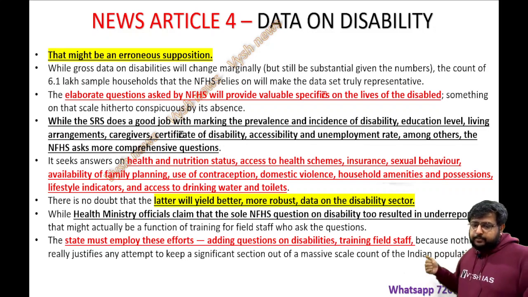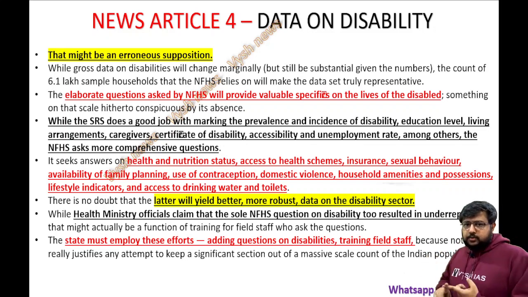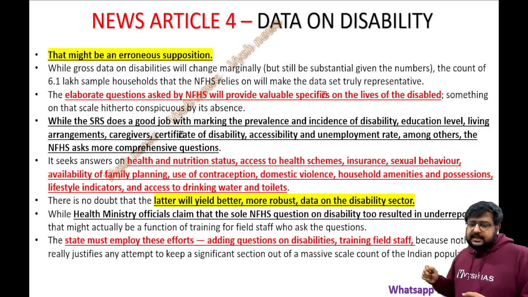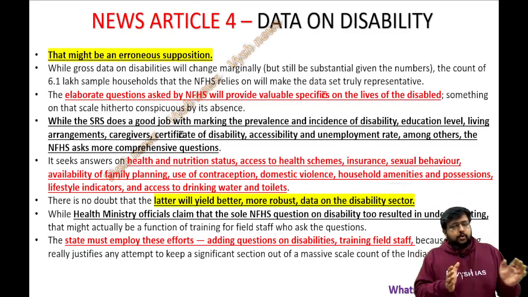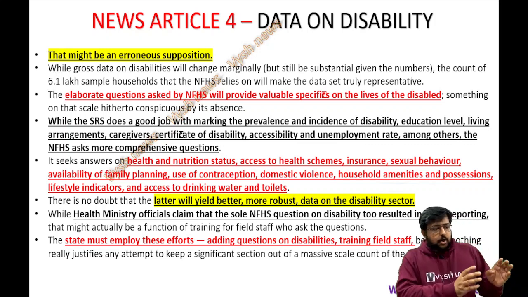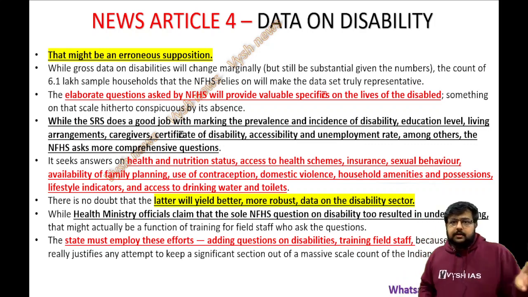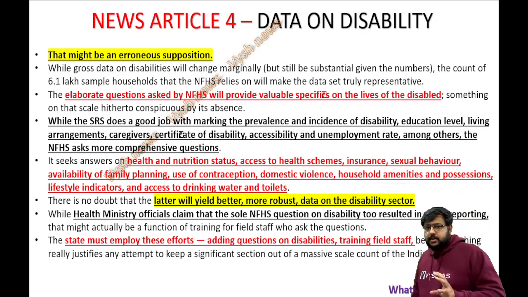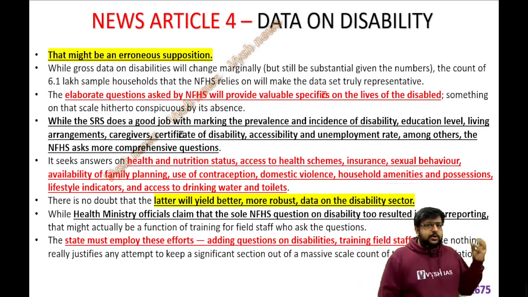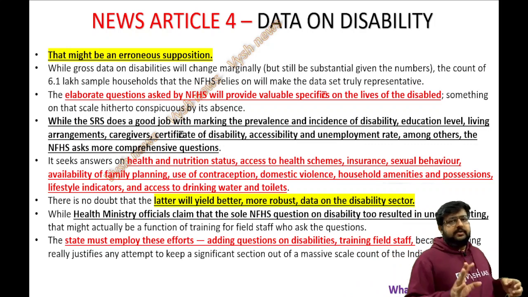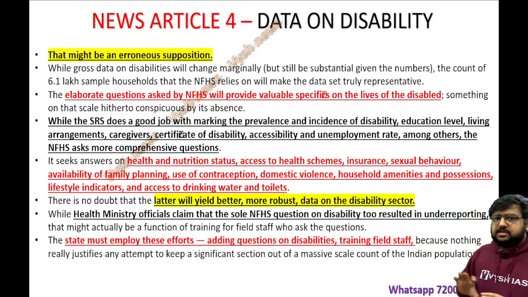The state must make this effort. Adding questions should be like bringing them back. Proper training should be given to the field staff, because nothing really justifies any attempt to keep a significant section out of the massive-scale count of the Indian population. You have no right to keep a section from getting schemes just because data is not there. So bring back the questions, give proper training, and do this survey as seriously as you do the census. That is the positive way they have concluded it.